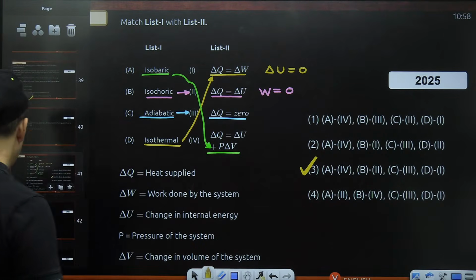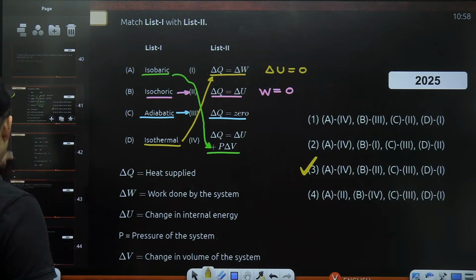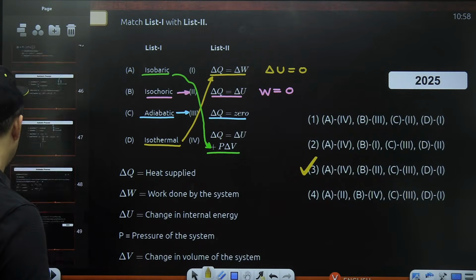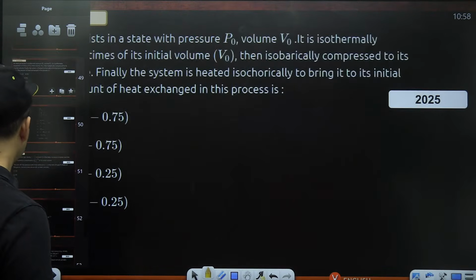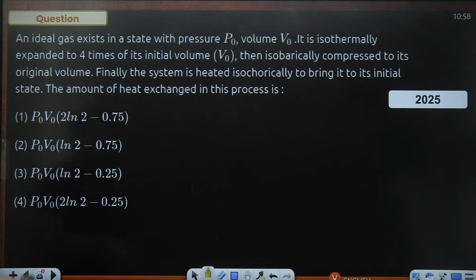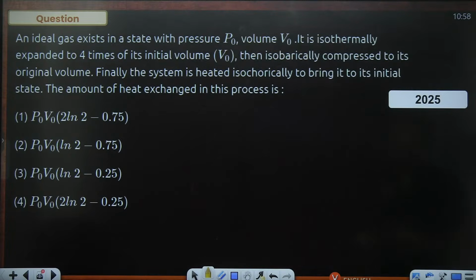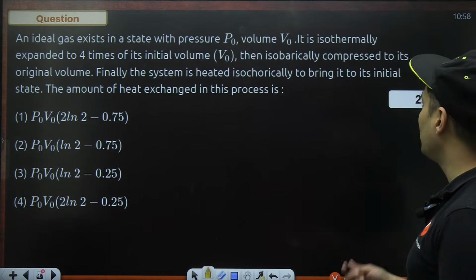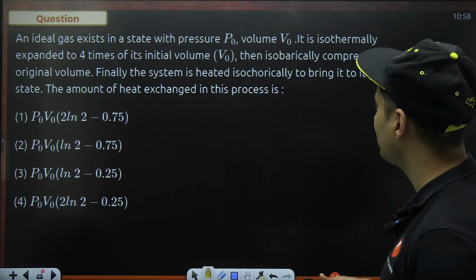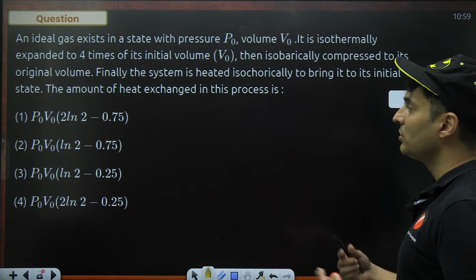Let's go to the next question coming up on your screen. An ideal gas exists in a state where the pressure and volume are P naught and V naught. It is isothermally expanded to 4 times its initial volume, then isobarically compressed to the original volume, then finally heated isochorically to bring it to its same state.